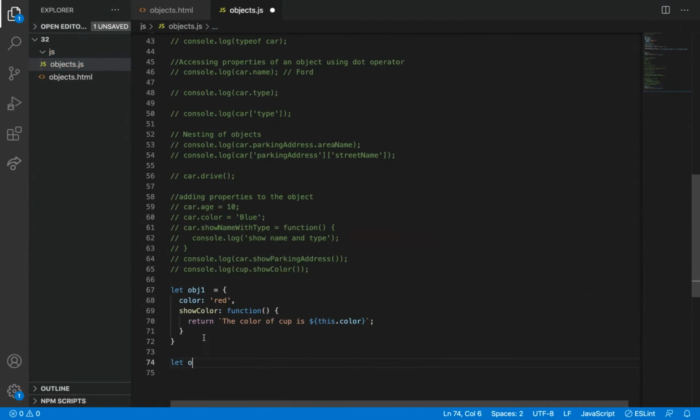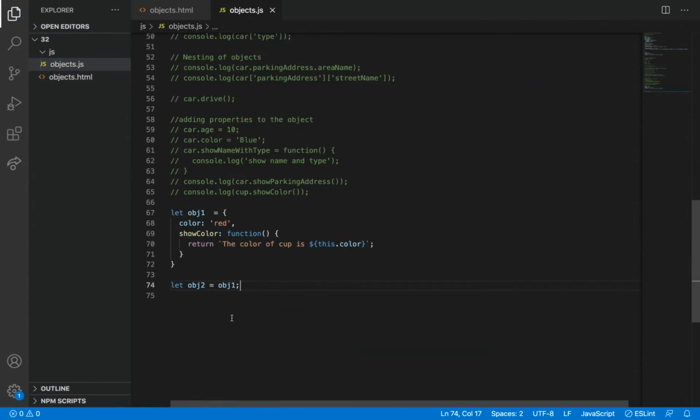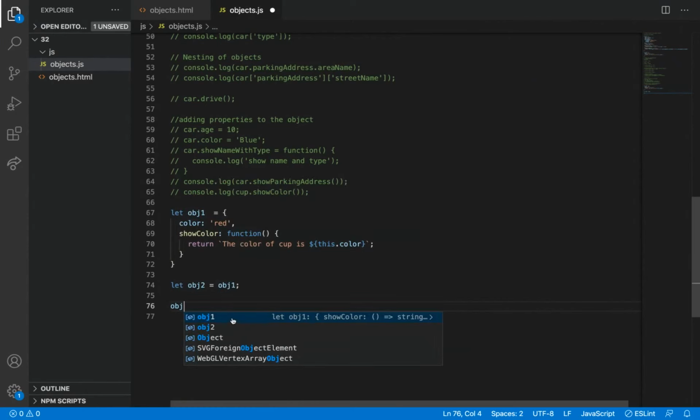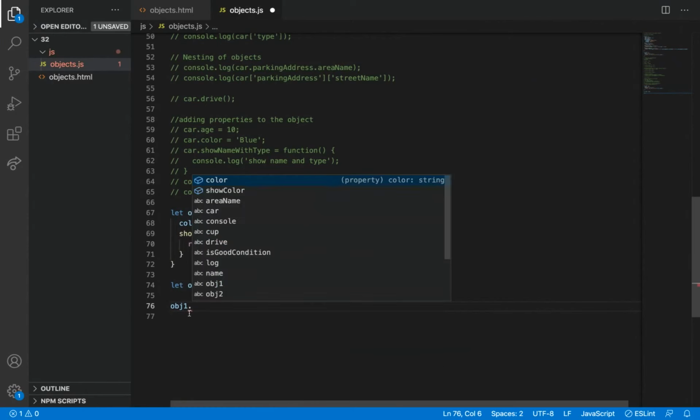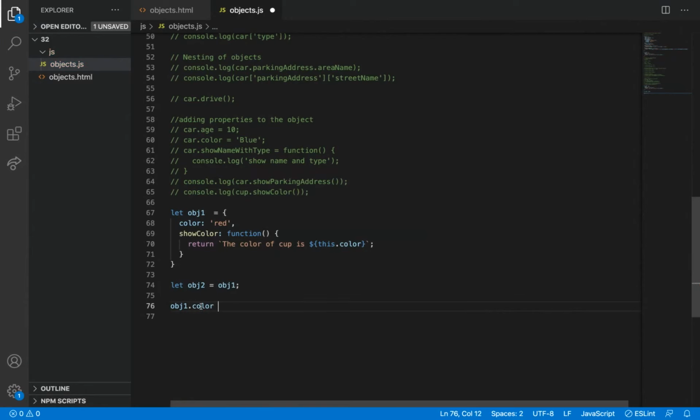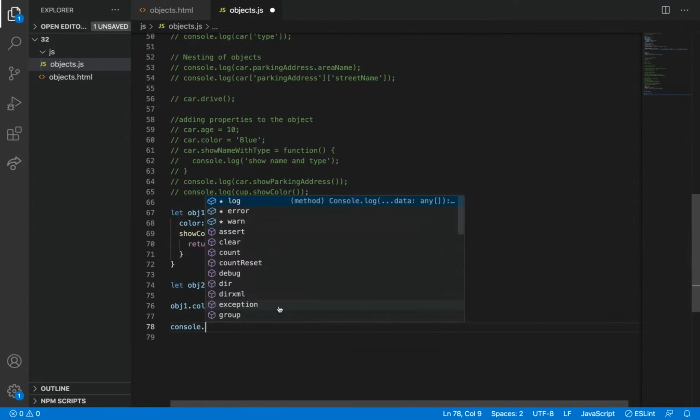So let object 2 is equal to object 1. This concept you all already know, if you have seen that array PPT. I'm just going to change object 1 dot color equal to pink. I'm just changing the color of object 1. Now I'm printing object 2.